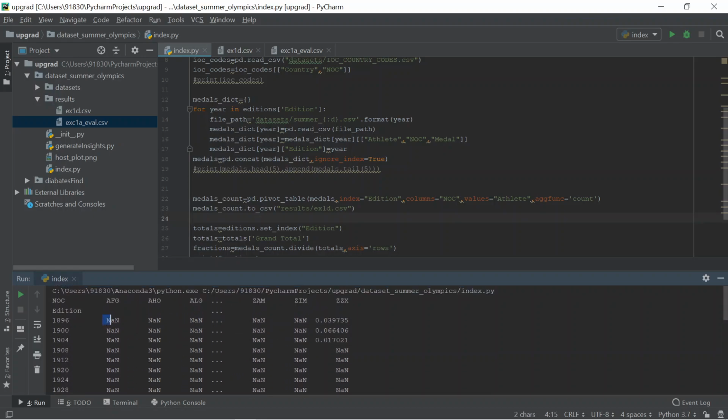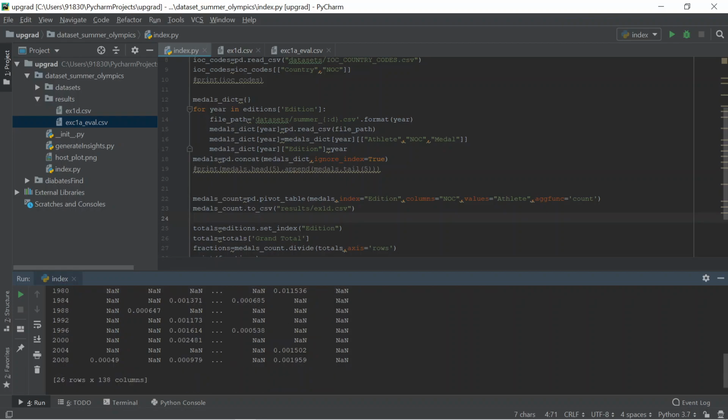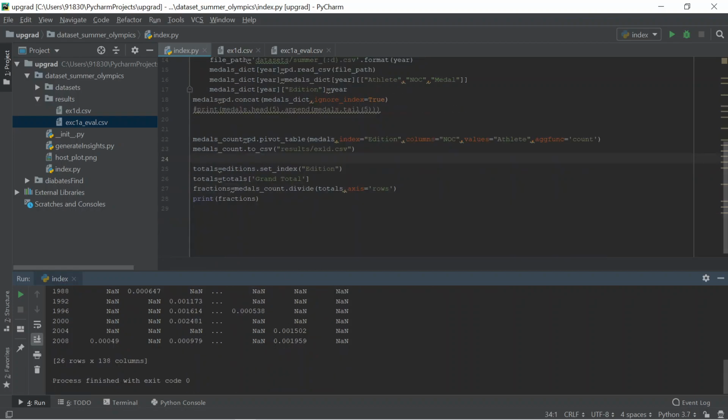These NaN values are nothing but where a particular NOC code didn't get any medals, right? So when we divided by totals, it gets not a number. For all the remaining ones, it will get the values. You can see these kinds of things.